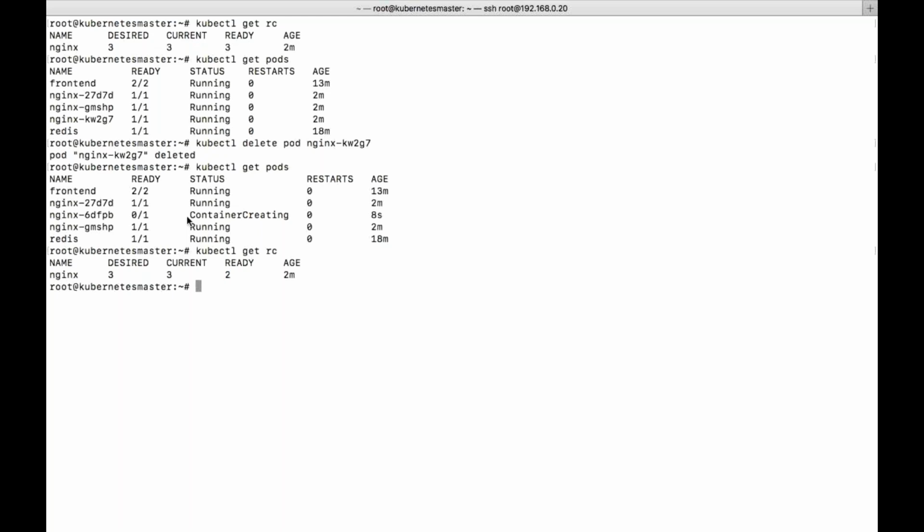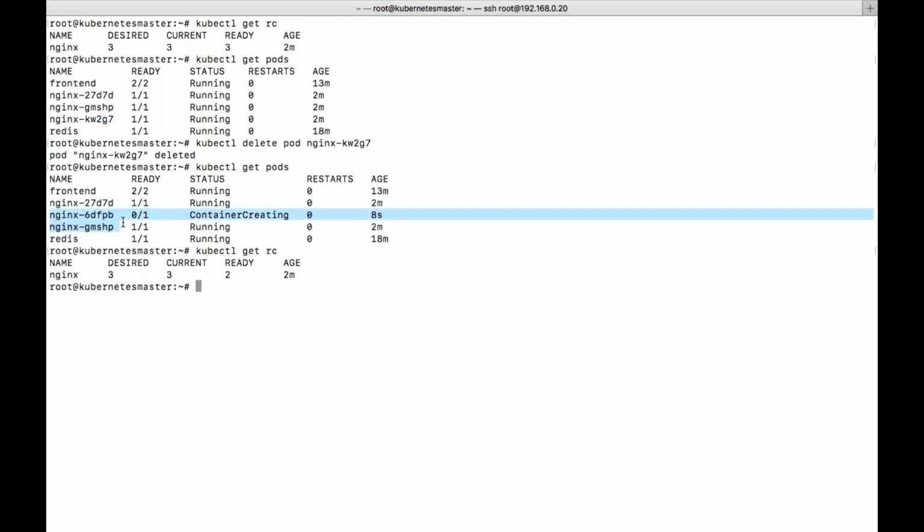Have you seen this 6DFPD? No, right? This is the replication controller name followed by your pod ID. So you can see here there is no 6DFPD, right? So this got deleted and this has got created. So it will ensure that all the three are running successfully.